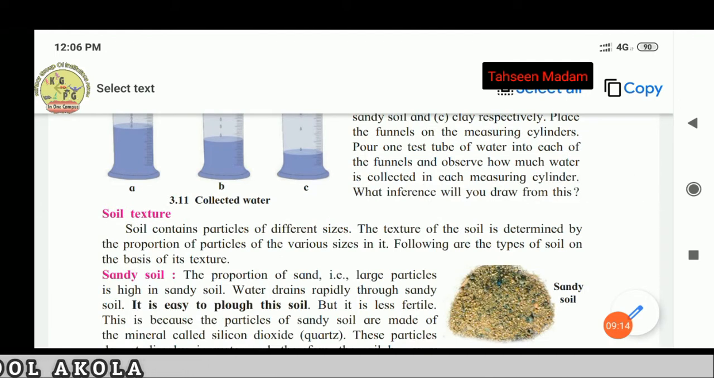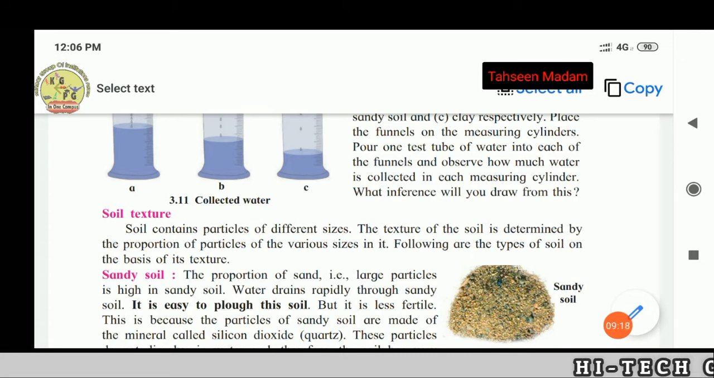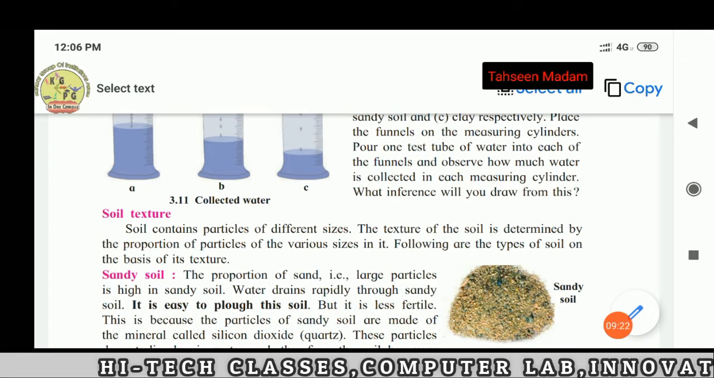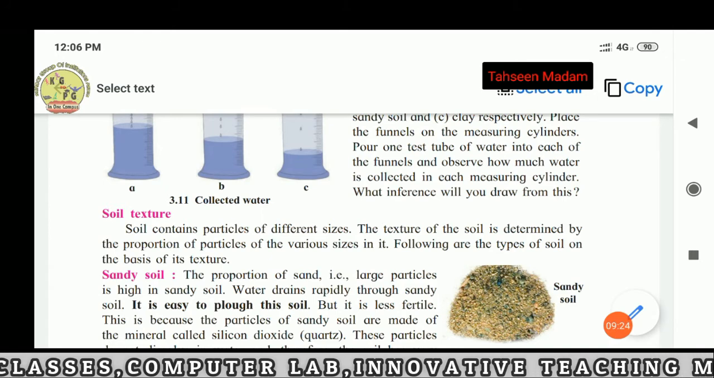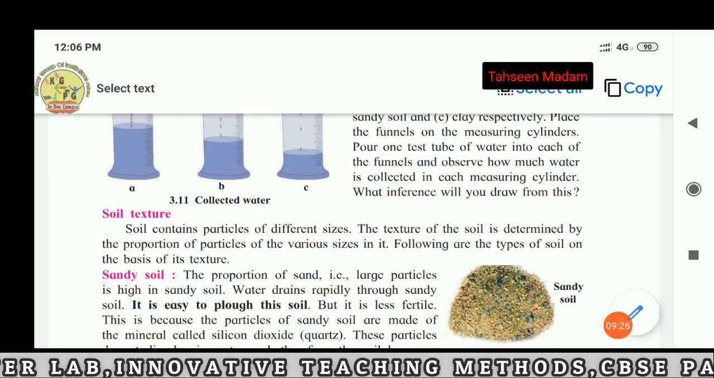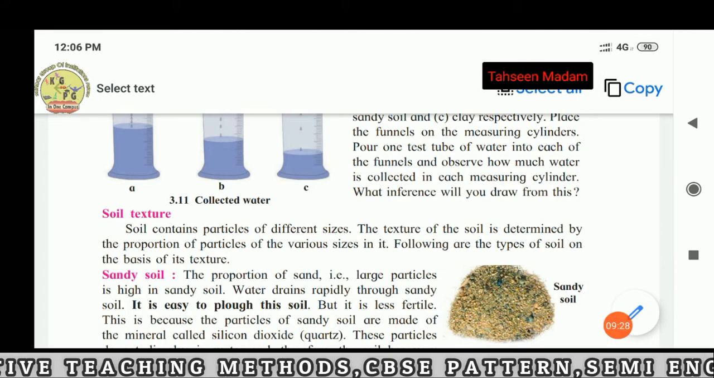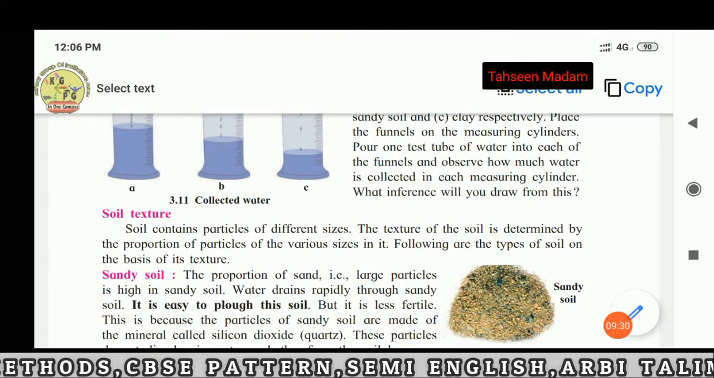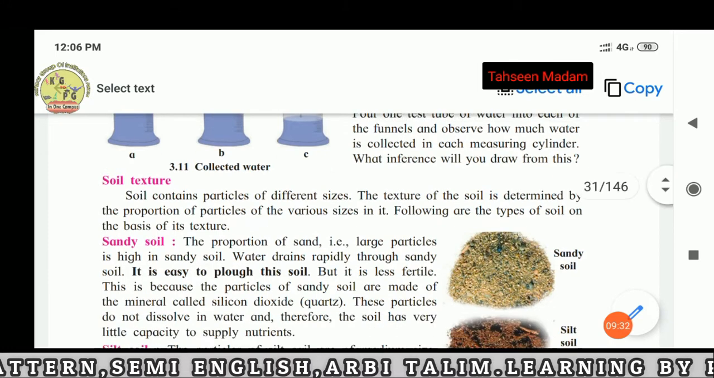Now, soil texture. Soil contains particles of different sizes. The texture of the soil is determined by the proportion of particles of the various sizes in it. Following are the types of soil on the basis of its texture.